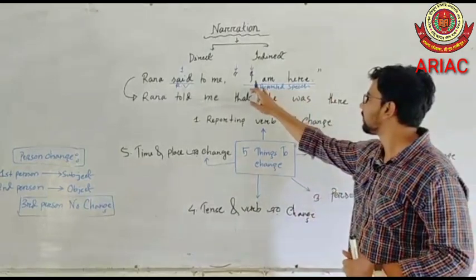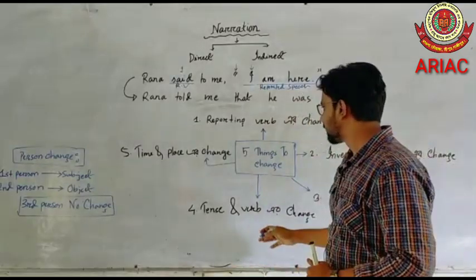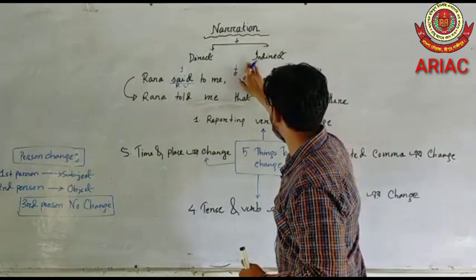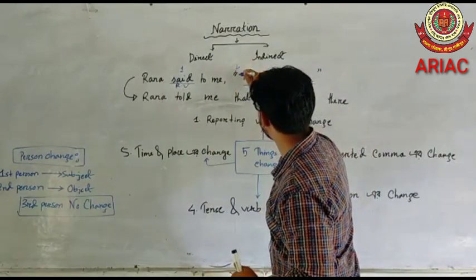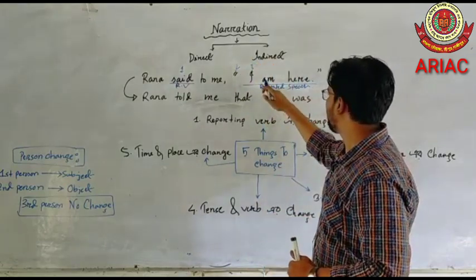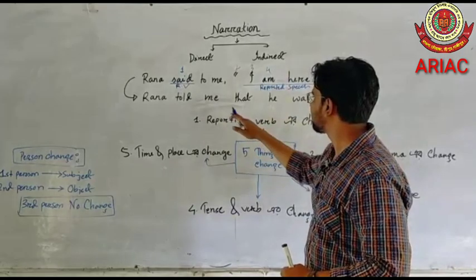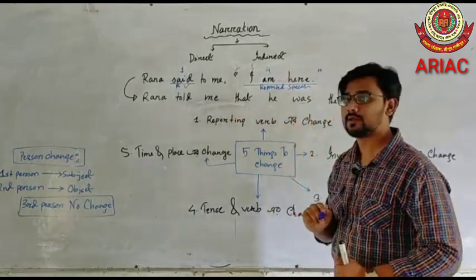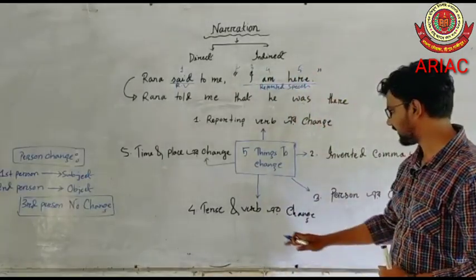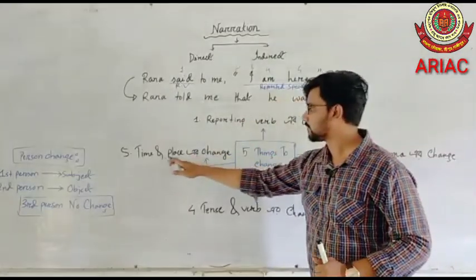This is an example of present indefinite tense, so this will be converted to past indefinite tense. Number 2 is the inverted comma, number 3 is the person, and number 4 is the tense. Am will be converted into the past tense, that is was. Am is the main verb of this sentence. And number 5 is the adverbs of time and place. We have to change the adverbs that are related to time and place.